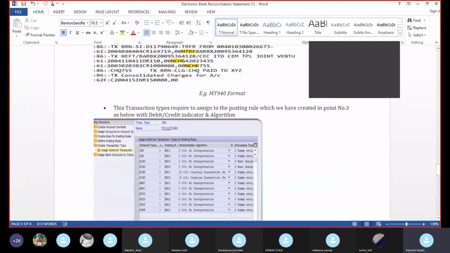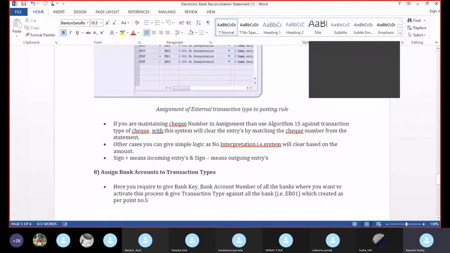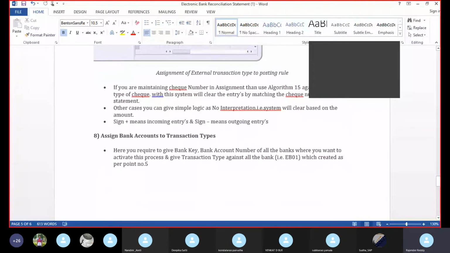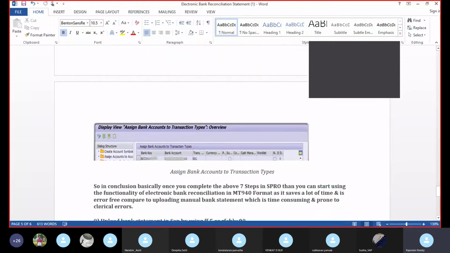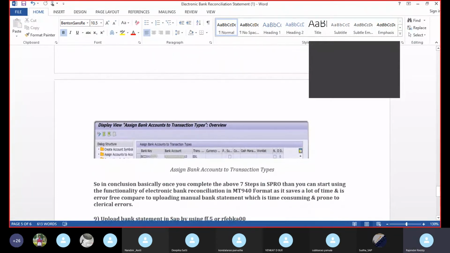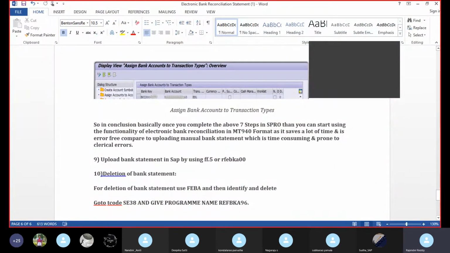Then the next step is to assign bank accounts to the transaction type. Here we need to assign bank accounts to the transaction type. This is the last step, assign accounts to the transaction type. And the last one is, while giving FF.5 or FEBKA00, we will get the statement from the bank, and by using FF-5 or RFEBKA00, we have to upload the statement into SAP.